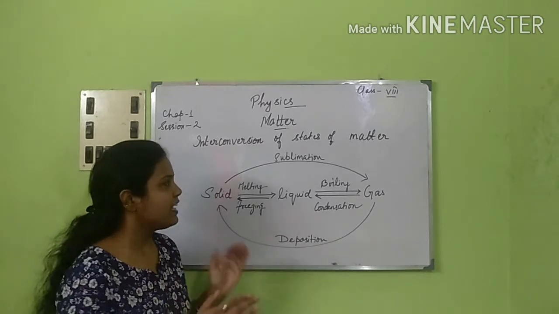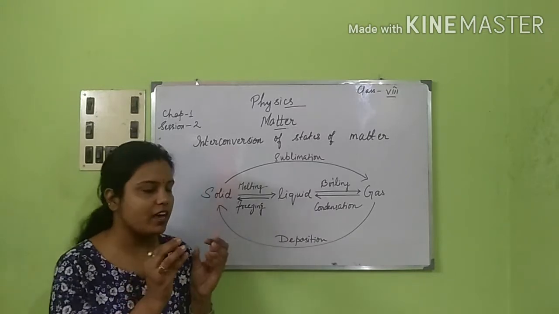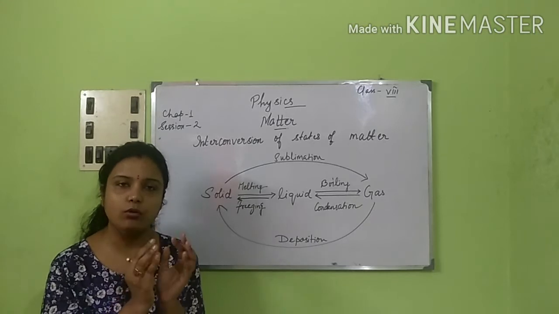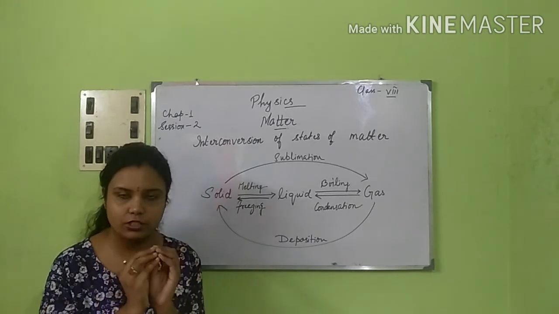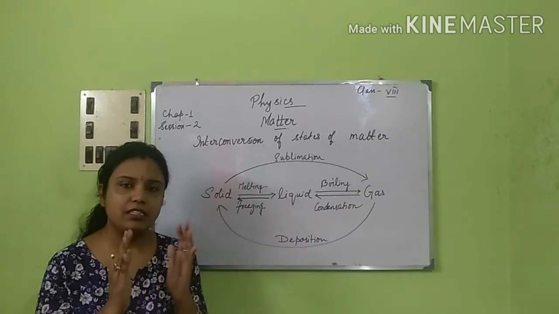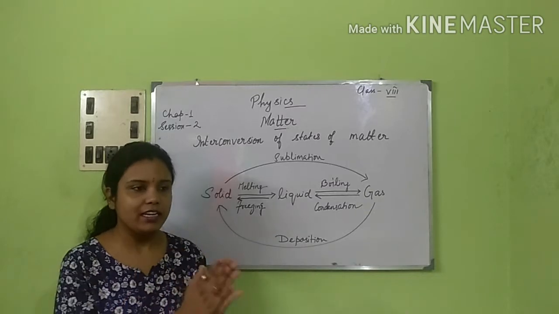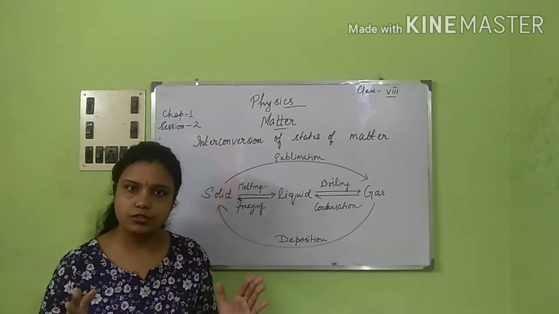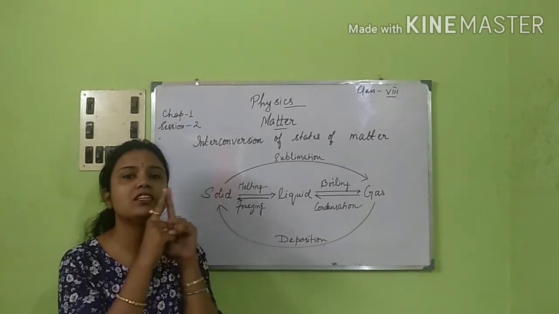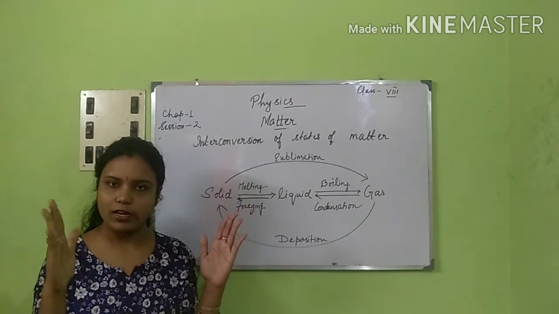We know already that the molecules have kinetic energy between them, right? Whenever they are in the solid state, they are vibrating about their mean position. That energy is nothing but the kinetic energy, which is helping them to move. Now before I proceed, kinetic energy and potential energy: you know these two energies. They are part of one energy, that is mechanical energy. Mechanical energy has two parts, one is kinetic energy and one is potential energy.